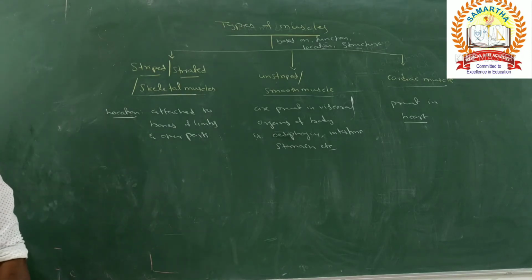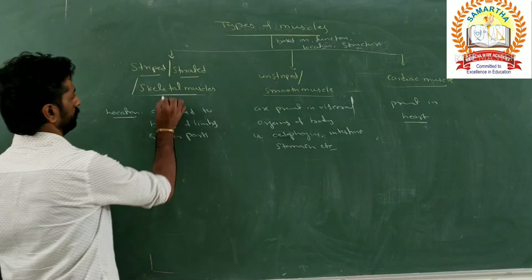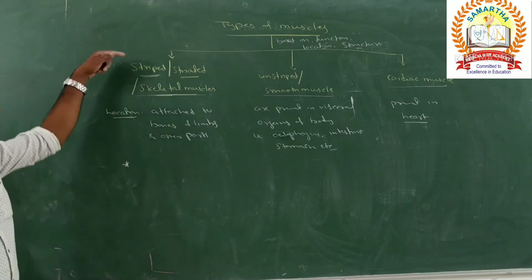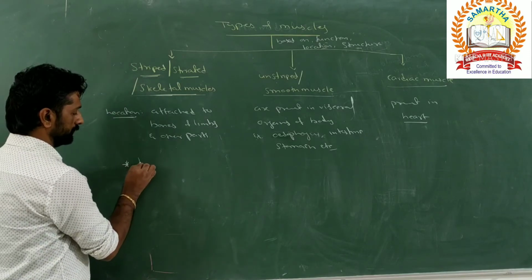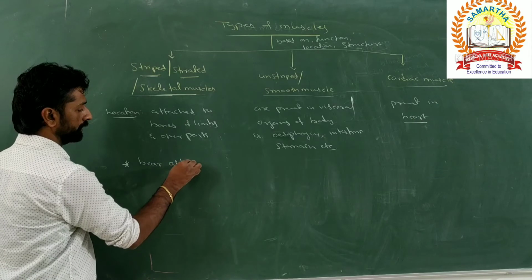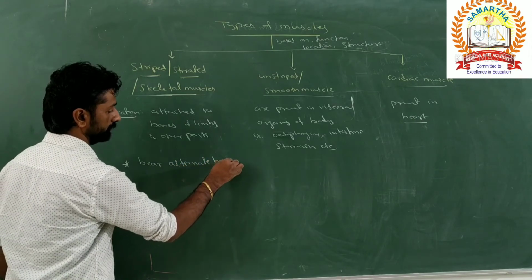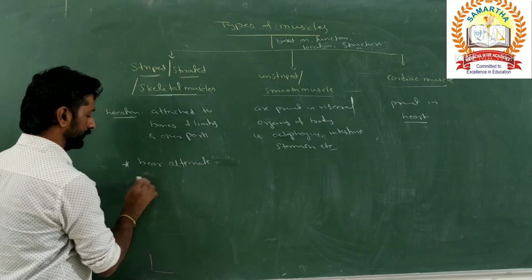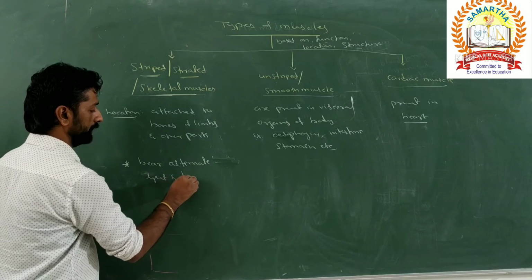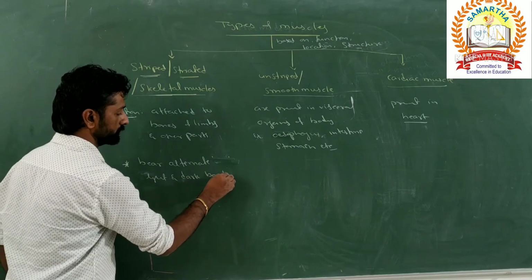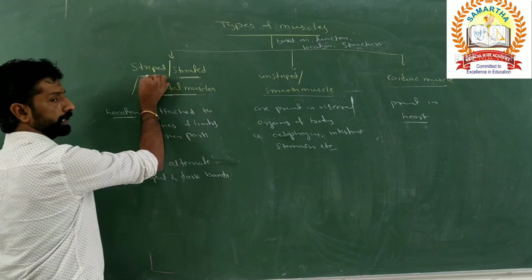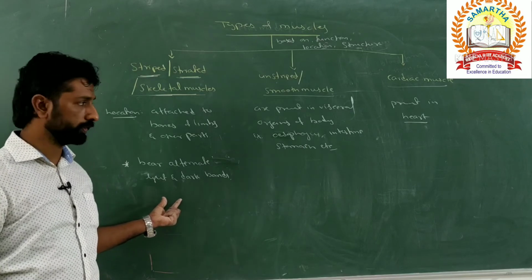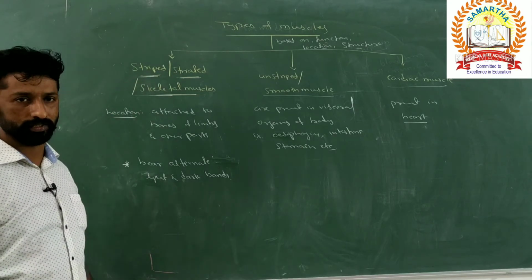What are the different features of these muscles then? These striped muscles are the skeletal muscles. What are their characteristic features? These muscles bear alternate light and dark bands. That gives the striations or striped appearance. That is why they are called striped or striated muscles.